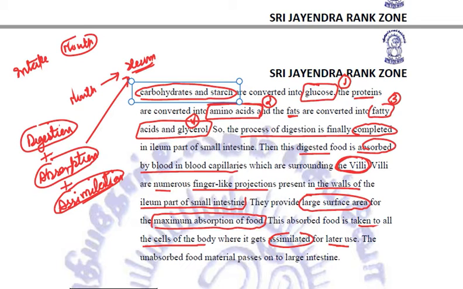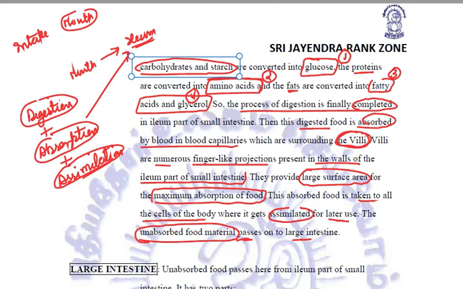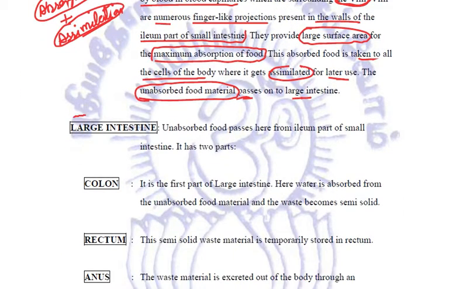Now whatever food is digested and absorbed is carried by the blood to various parts where it is required, and the unabsorbed food material passes on to the next part of our human digestive system, and that is the large intestine. All the unabsorbed food passes here from the ileum part. Now this large intestine also has two parts, colon and rectum.